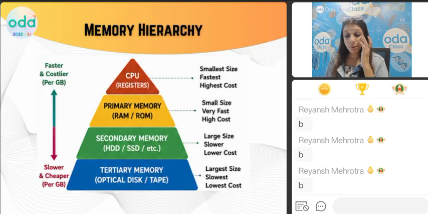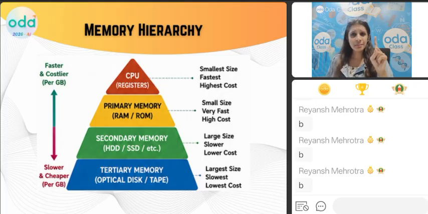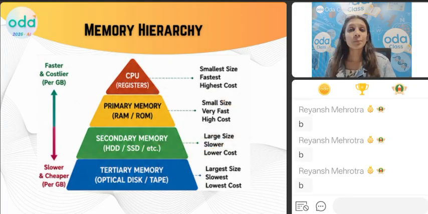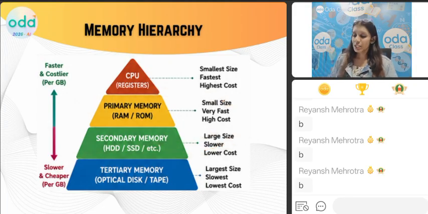Now I'll show you this memory hierarchy, bachcho. There is a memory hierarchy. Okay, everybody, just see this. We don't discuss registers today, and we are not going to discuss registers anytime soon. And the tertiary memory also. Let's not discuss these two things. Let's discuss primary and secondary memory only. Okay? Listen carefully, children, okay?